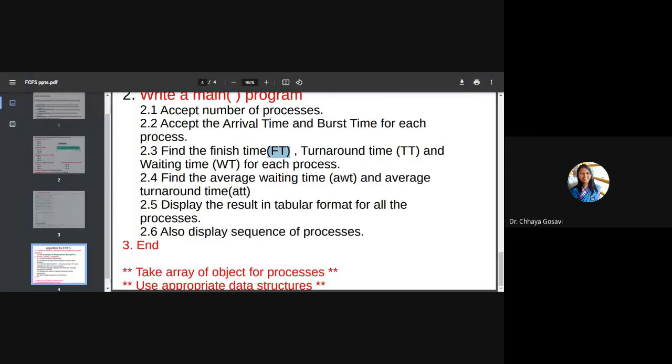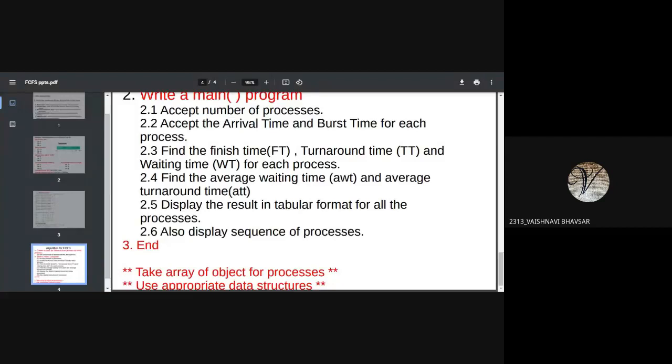After calculating finish time, you can calculate turnaround time, which is finish time minus arrival time, and wait time, which is turnaround time minus burst time. Then you can calculate average wait time and average turnaround time, display the result in tabular form, and display the sequence of processes, that is the Gantt chart. You have to use the array of objects concept and use proper data structures if needed. Any queries about this implementation?